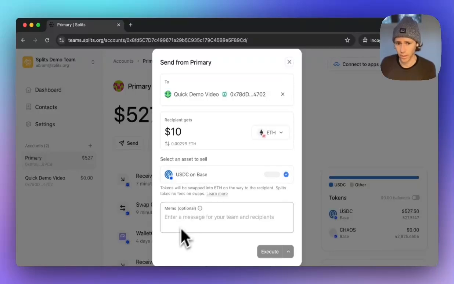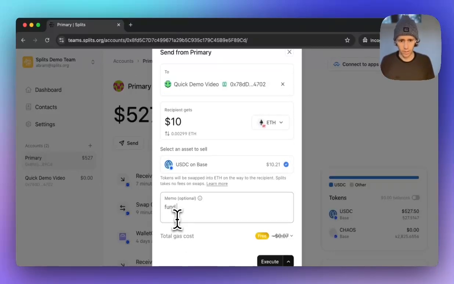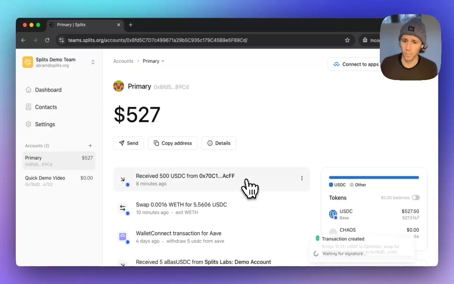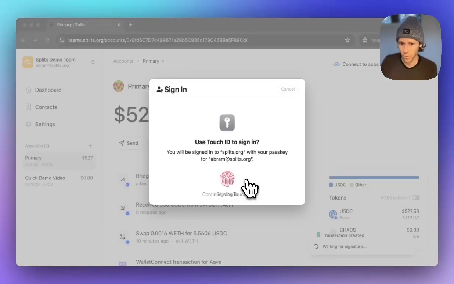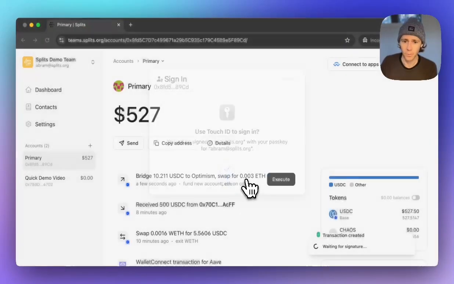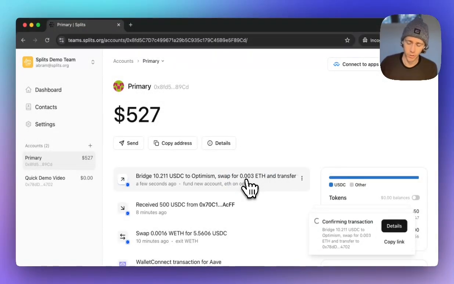So I can sell that USDC on base, fund new account, ETH on Optimism. I can select that USDC on base. That balance will automatically be swapped into ETH and bridged onto Optimism, and then sent, and I can hit execute. And this will prompt me for my passkey. So hopefully that shows up. I sign with that. And so that is submitting that on-chain transaction, right?